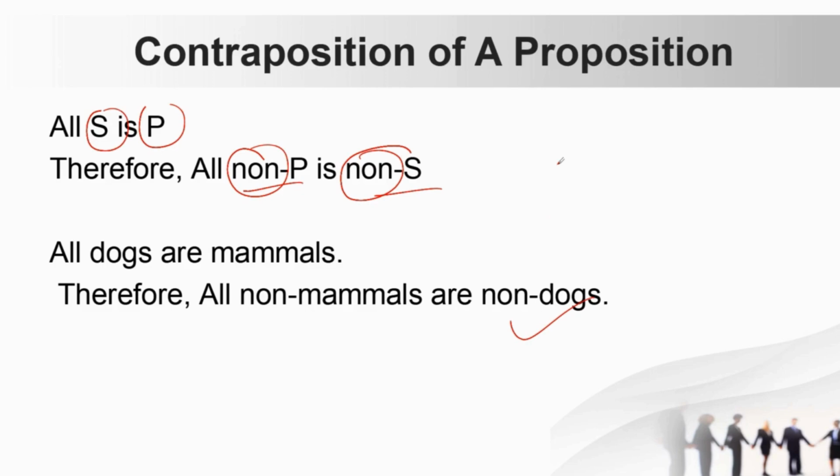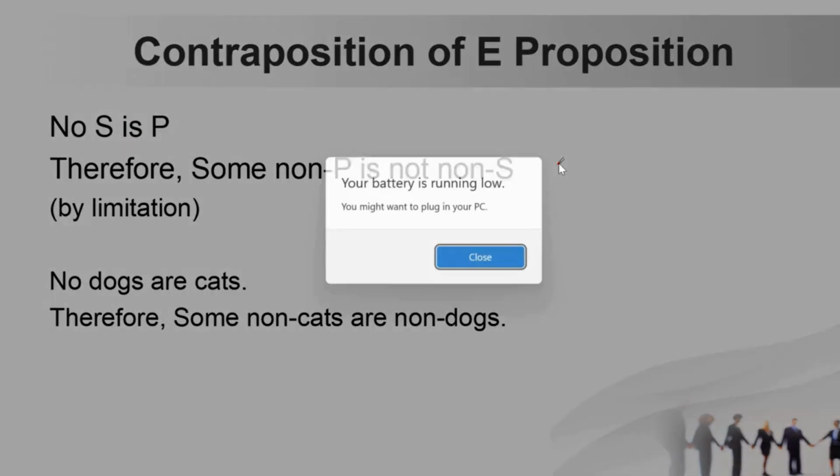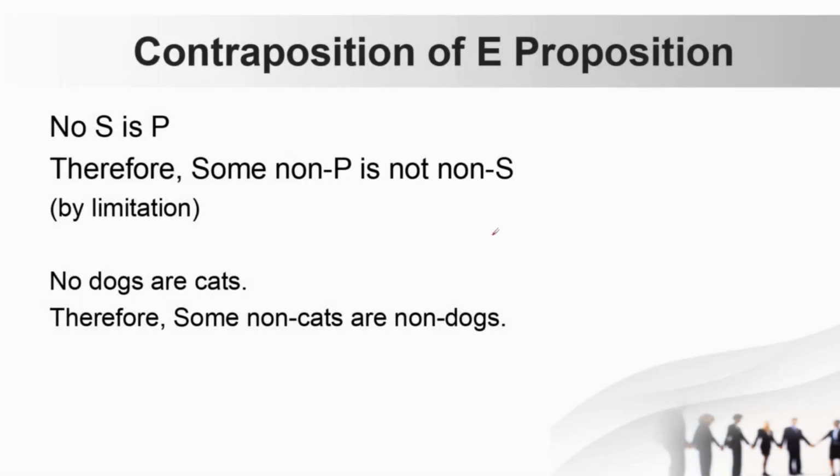Now in the case of contraposition we have some limitation, especially in the second part. The limitation here is: no S is P, and then we have therefore some non-P is not non-S. Some non-P is not non-S, meaning that here it should have been no, right? No non-P is not non-S, but that is not possible. So it is by limitation. Whenever it is an E preposition, it will change to an O preposition. This is something you have to remember. No dogs are cats.